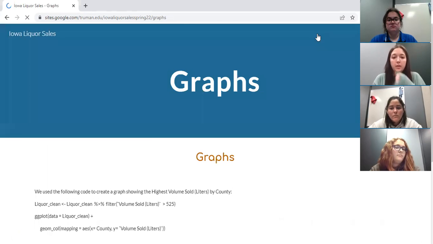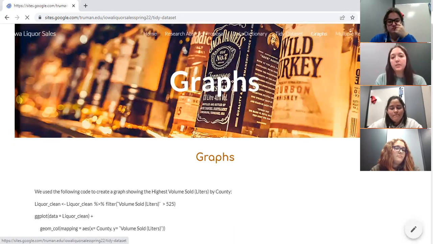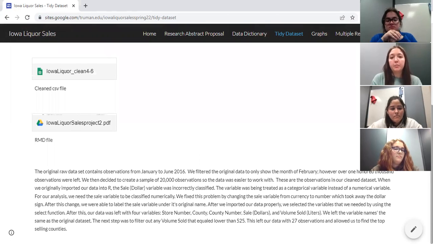So this was an important step in our trying to figure out this project, because we did have some issues at first, like trying to figure out how we were going to narrow down the data set, because it was very large. We were having a problem with R crashing, and it was very hard to get anything to work with that big of a data set. So when we filtered out the volume sold that was lower than 525, getting those 27 observations that were left really helped us to move forward in the project and really get down to the bottom of our research questions that we proposed.